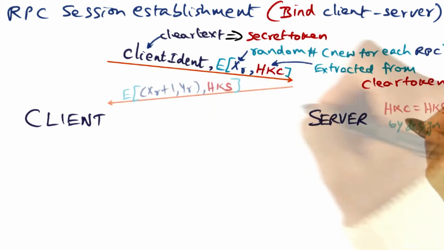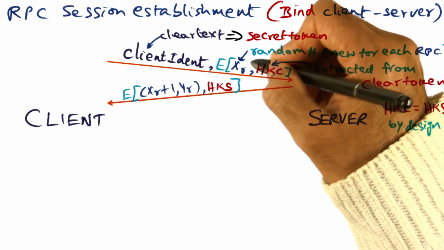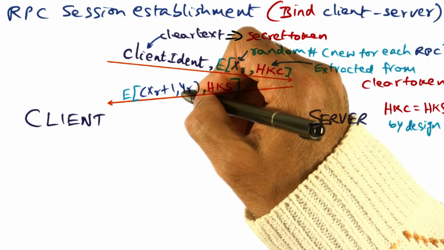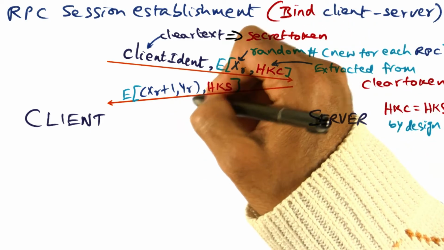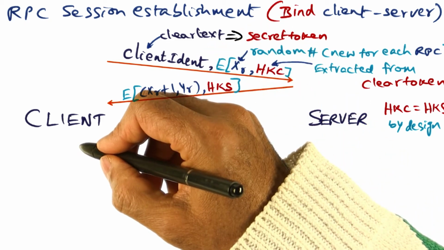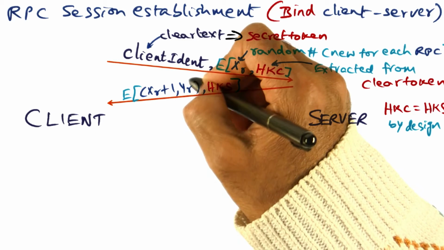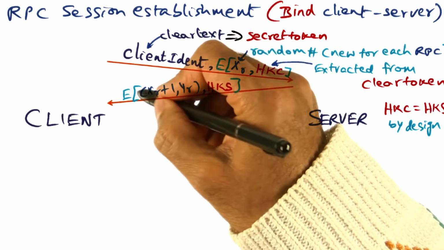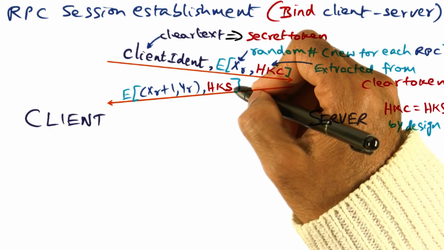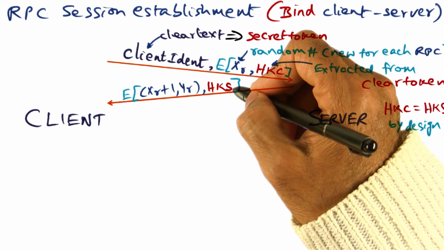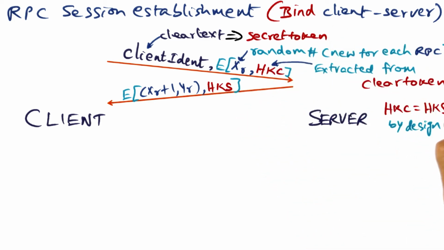So in particular, what the server has gotten now is the random number that was sent to it by Venus, XR. Now what the server does is it takes this random number, increments it by 1, and also adds a new random number, YR, and that is the message that it is going to send back to the client. It has to encrypt this message, of course, because it is going on the wire, which is insecure. So it's going to encrypt it using a key, a handshake key, which we'll call HKS. And by design, HKC and HKS are exactly the same.